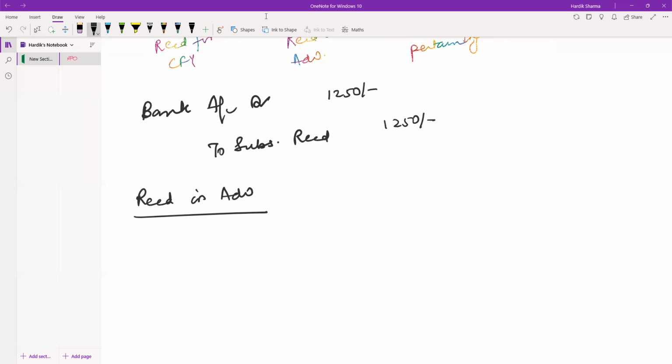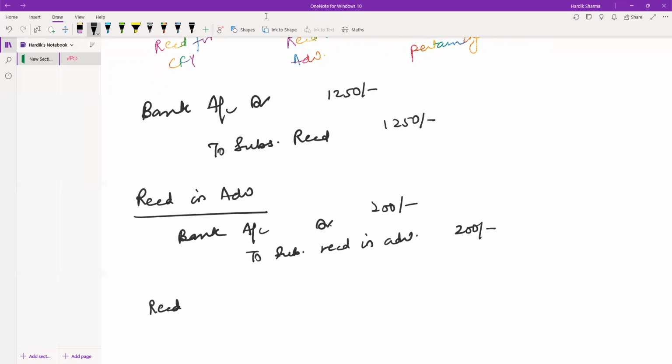Received in advance, again it will be bank account debit to subscriptions received in advance. That is 200 rupees. And third is received in current financial year and pertain to last financial year. Again, what will be that?